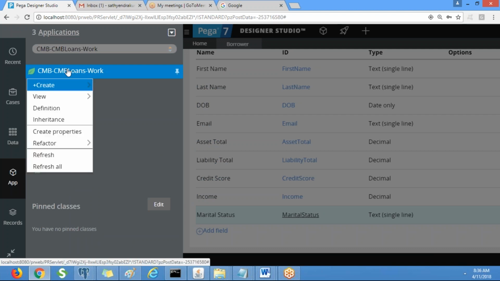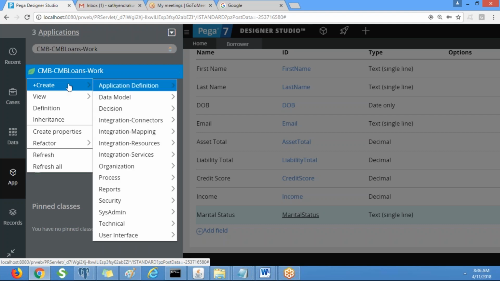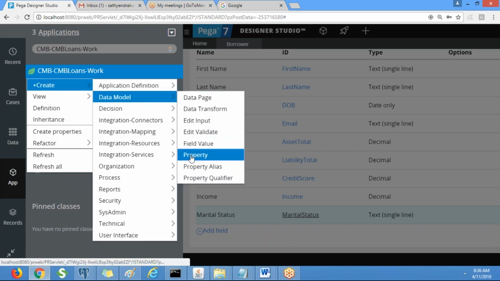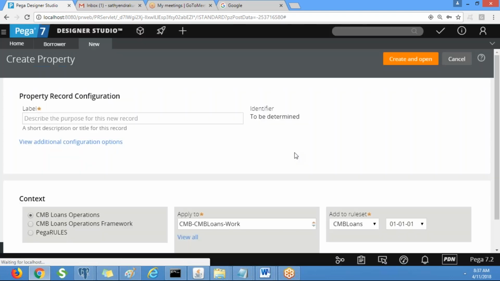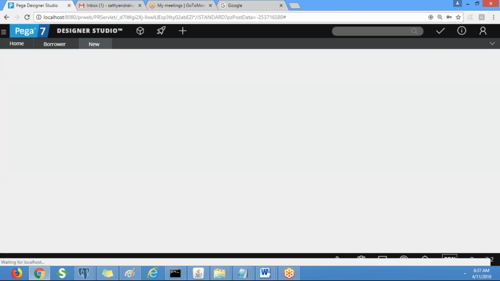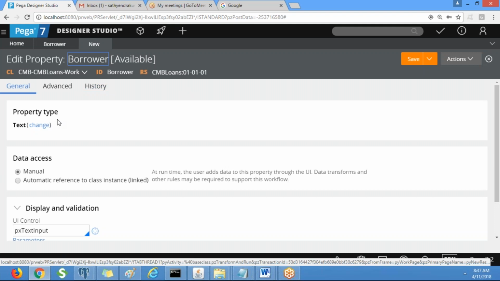Next step, right click on the work class. After completing the data class and entering the properties, you come back to the work class. Create data model, property. We are creating the Borrower page property. It is a single page, right?